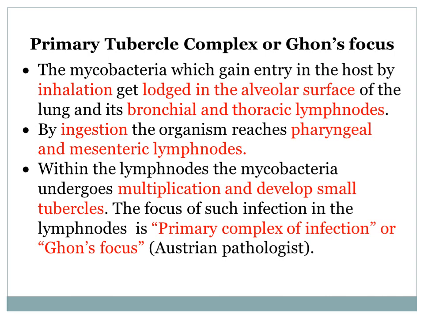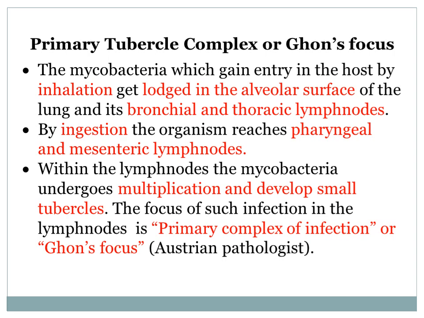The mycobacteria which gain entry into the host animal by inhalation through respiration get lodged in the alveolar surface of the lung and its bronchial and thoracic lymph nodes. So after inhalation, the bacteria go to the bronchial and thoracic lymph nodes.